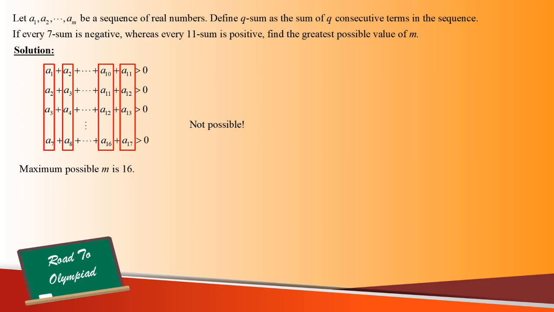Next, we need to show that M equal to 16 is actually achievable, which is to say that there is a sequence with 16 terms with the above properties. Down here we give one possible such sequence. We can check that in this sequence, every 7 sum will be negative 1, whereas every 11 sum is equal to 1. And thus, this marks the end of our solution.